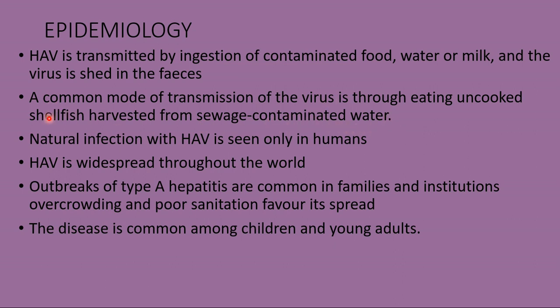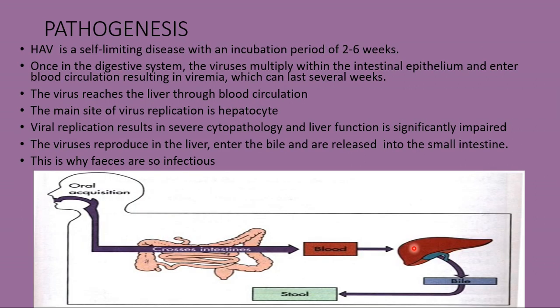So, this is a common mode of transmission. Then, the natural infection with hepatitis A virus is seen only in humans, where we cannot find it in other hosts. And it is going to be widespread throughout the world. The outbreaks of type A hepatitis are common in families and institutions where overcrowding and poor sanitation favor its spread. And the disease is common among children and young adults.